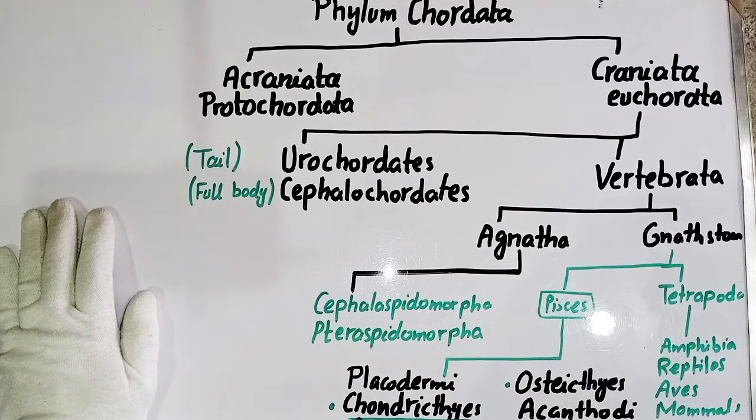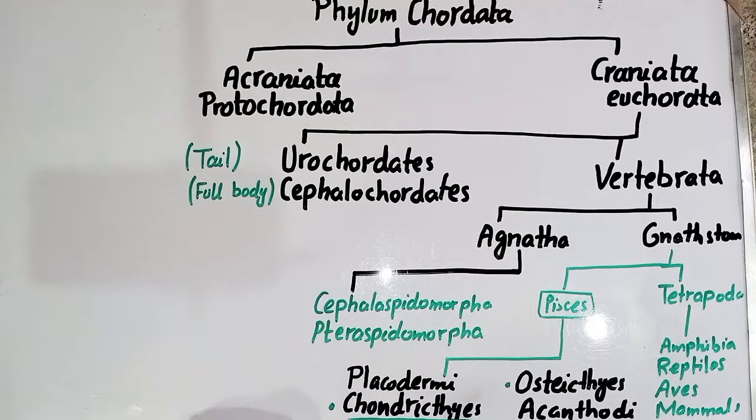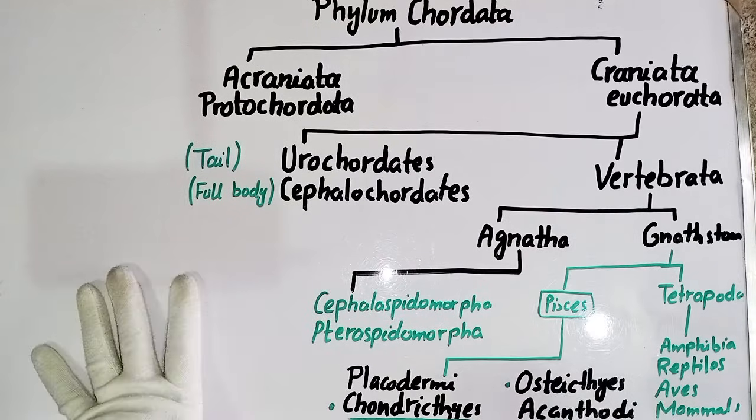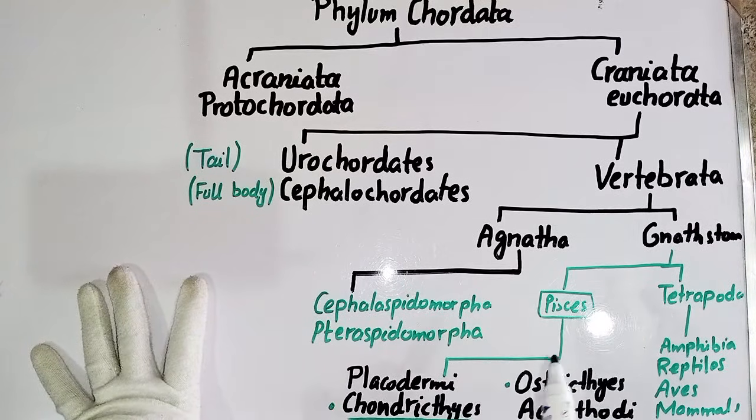So chondrichthyes have a notochord, but the notochord is absent in the next class, the bony fish class, and the name of the bony fish class is the osteichthyes.